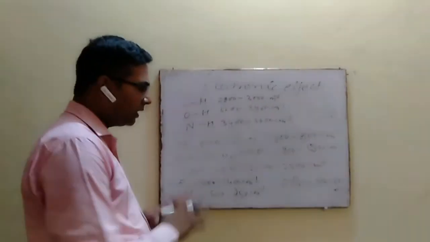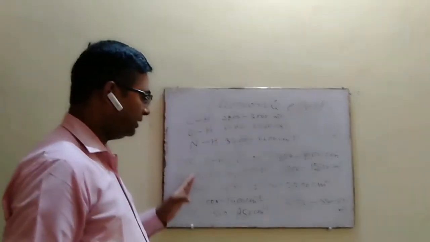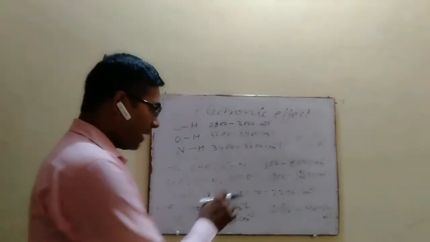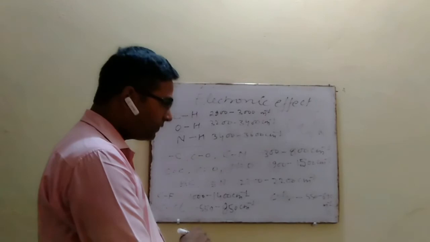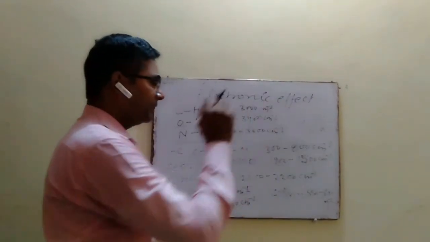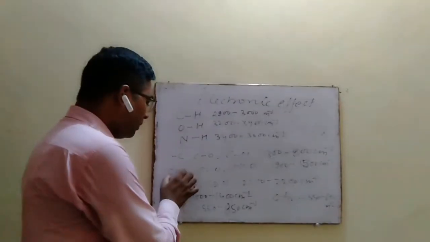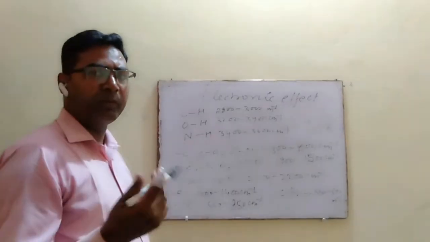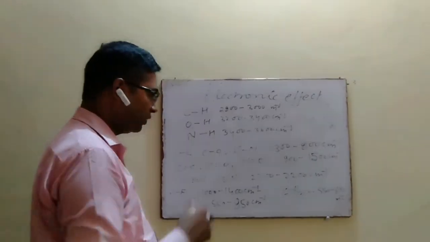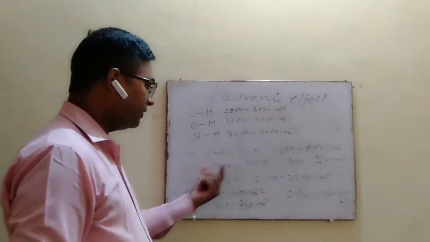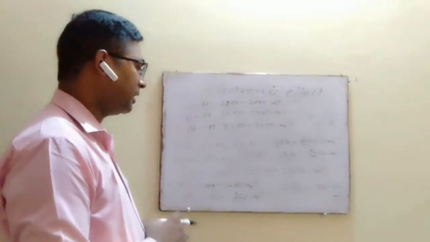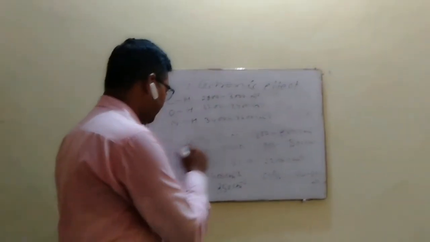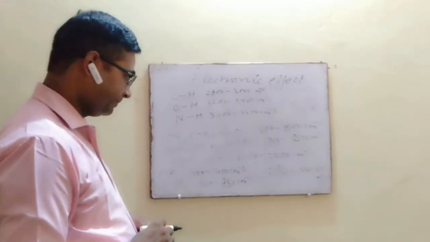But in case of double bonds like C double bond C, C double bond O, C double bond N, N double bond O, absorption frequency is found between 1500 to 1900 centimeter inverse, because a double bond has somewhat more s character, and we know that as the s character of the bond increases, its force constant also increases, and therefore the frequency of absorption band is found at higher frequency in case of double bond as compared to single bond functional group.